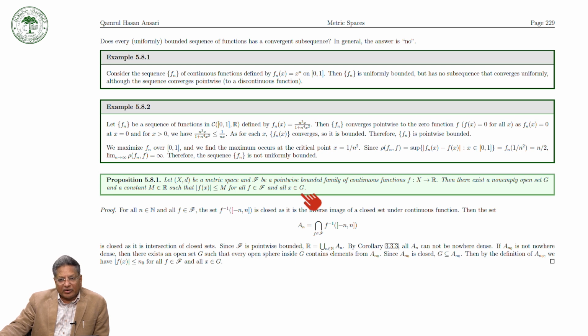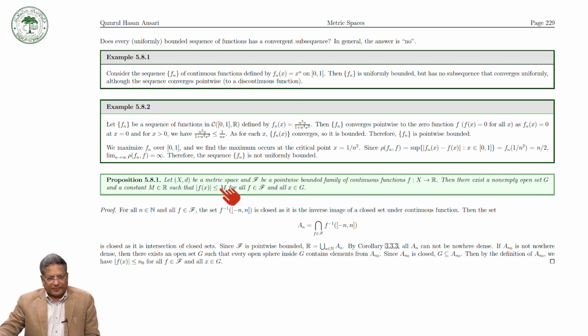Not only this, there exists an open set and a constant m such that |f(x)| is less than or equal to m in the neighborhood of this x. So if this is true for one x, because it is pointwise bounded, we say that it is also true for all the points in the neighborhood of x.